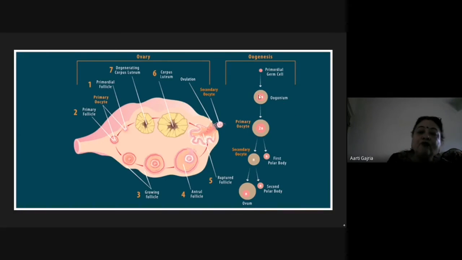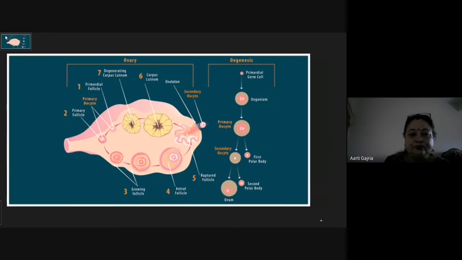So from one mother cell, you will be having 1 ovum and 3 polar bodies after the completion of meiosis cell division, meiosis 1 and meiosis 2.